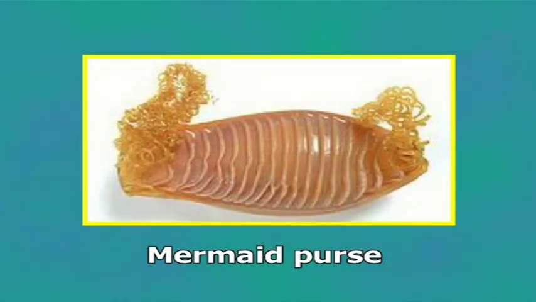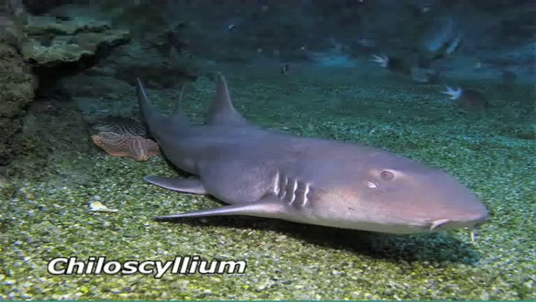The shape of the purse is generally rectangular. The corners of the shell are drawn out into four long twisted elastic filaments which serve to attach the eggs to seaweeds. In the dogfish Scyliorhinus, development is completed within this purse.